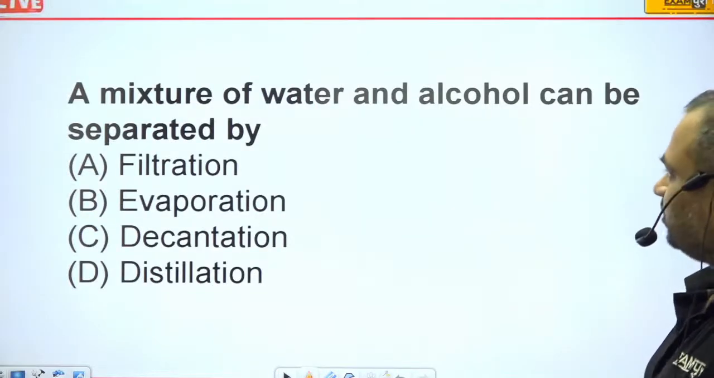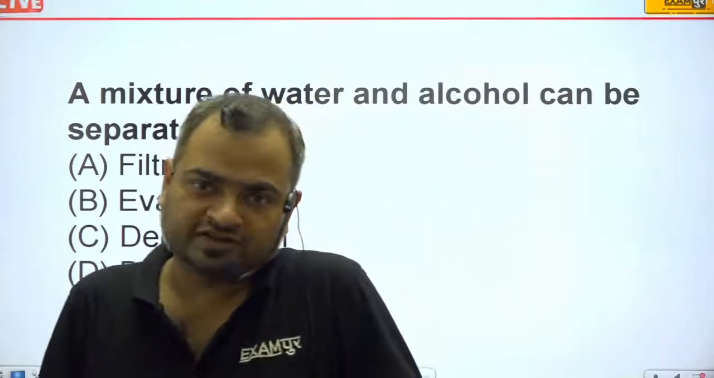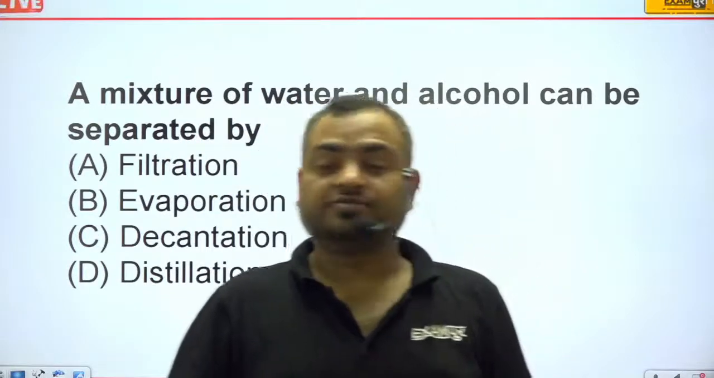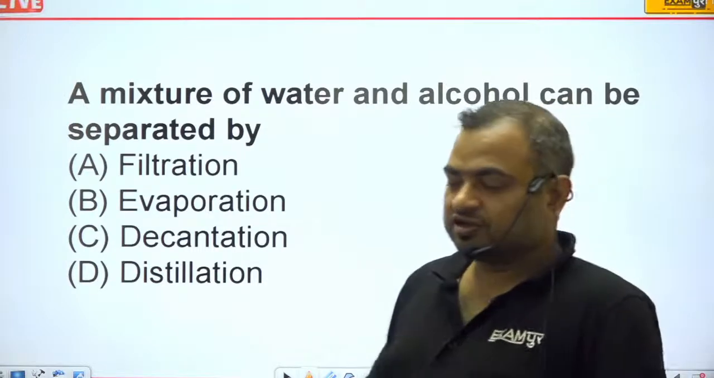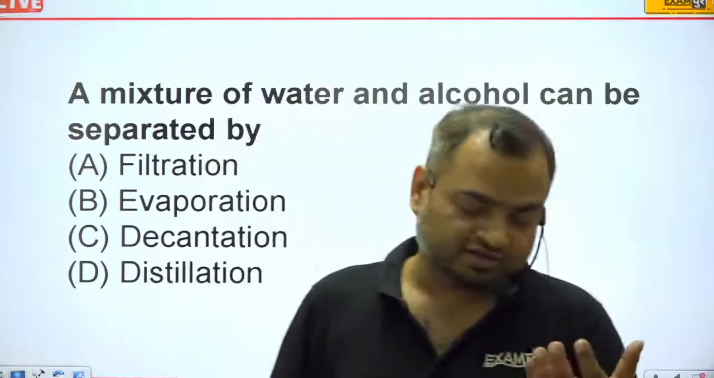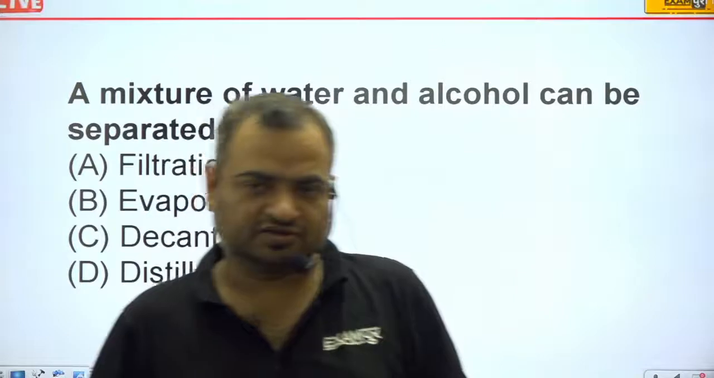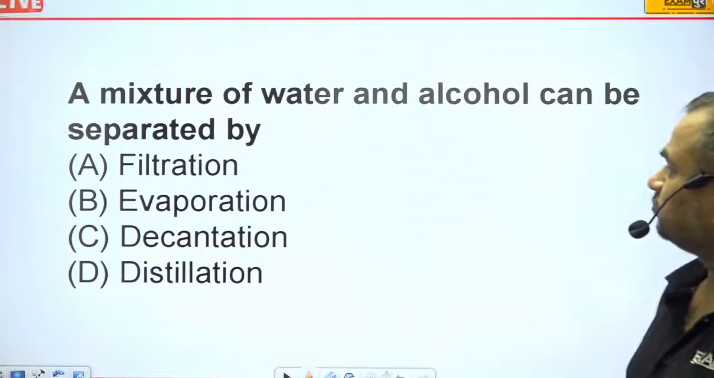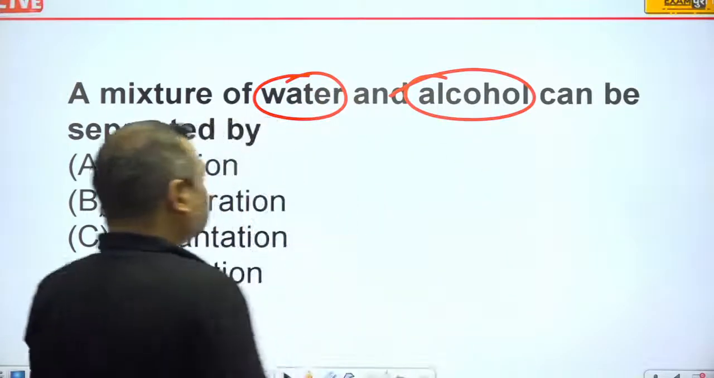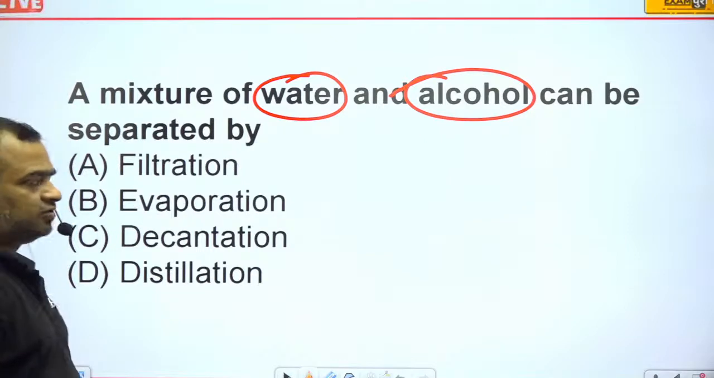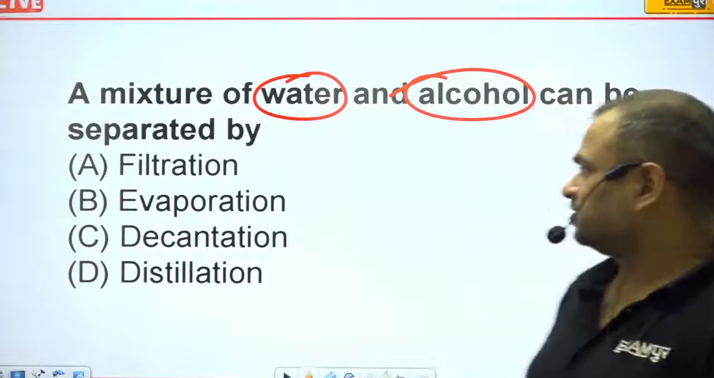A mixture of water and alcohol can be separated by? This is a very good question, actually. A mixture of water and salt can be separated very easily, because if you start heating the mixture of water and salt, then obviously the water will evaporate and go away, but the salt will remain in the pot. Okay, but in the case of two liquids, because here the water as well as the alcohol both are liquids, that is somewhat difficult, but it is not too difficult to separate these two things.